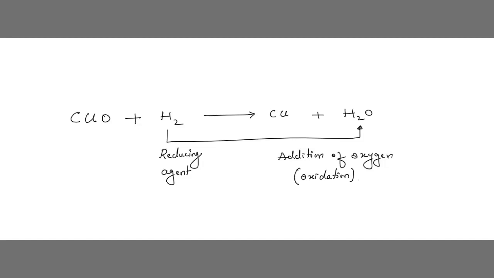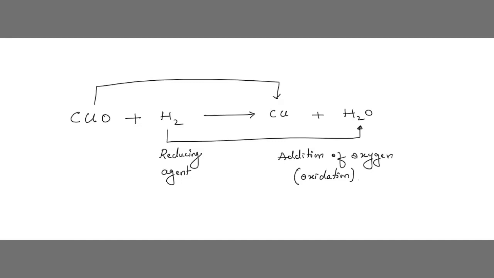Understood? Similarly, copper oxide gives oxygen to hydrogen, no? When copper oxide is going this side, what is it doing? It is giving: take oxygen, I don't want oxygen now. You take hydrogen, you take oxygen from me.